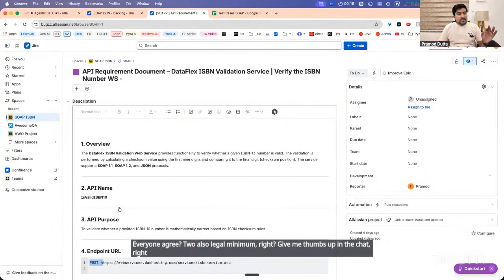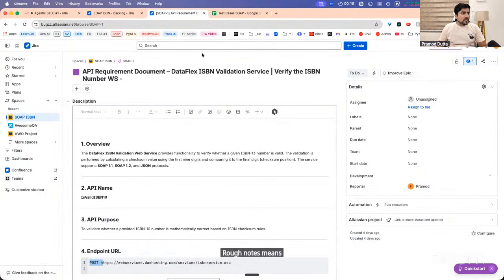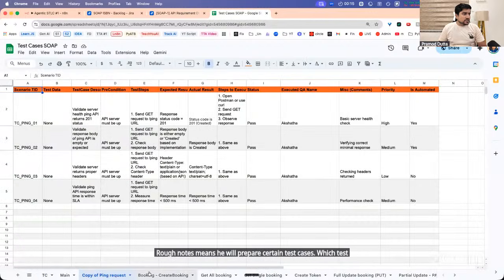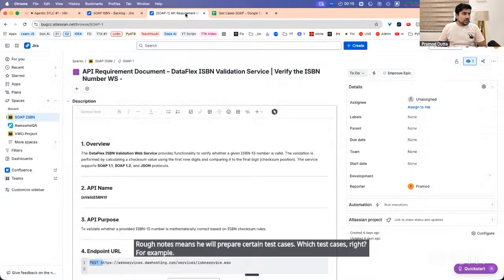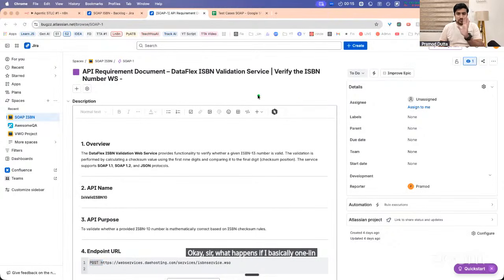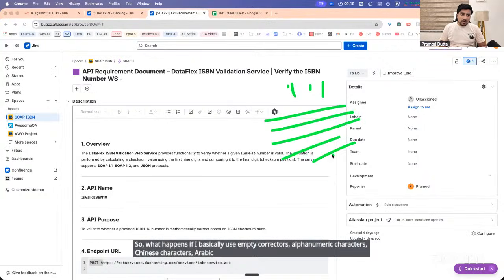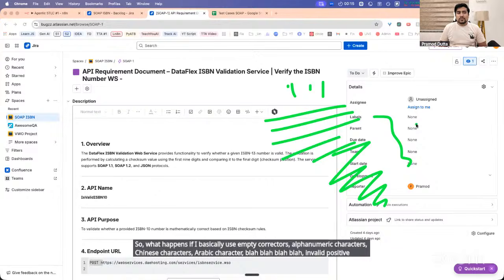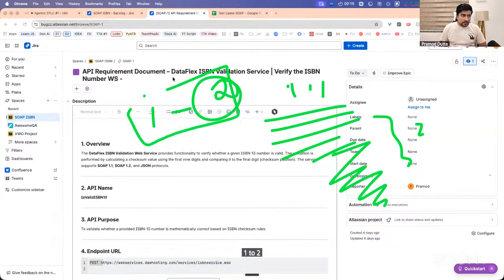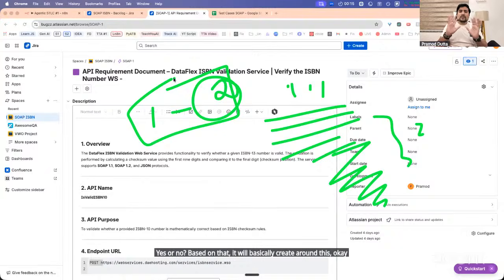After that, he will prepare rough notes. Rough notes means he will prepare certain test cases, for example, one-liners: what happens if I use empty characters, alphanumeric characters, Chinese characters, Arabic characters, invalid, positive, and so on. Based on that, it will take him another 1 to 2 hours to create this. Yes or no? So almost 3 hours he has already spent.